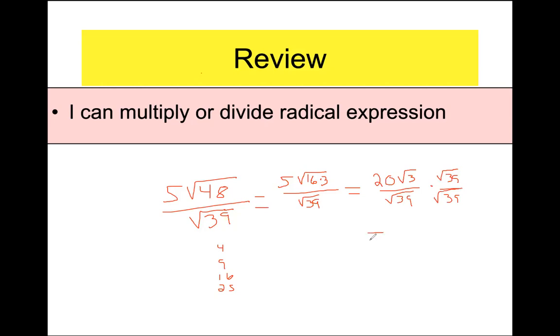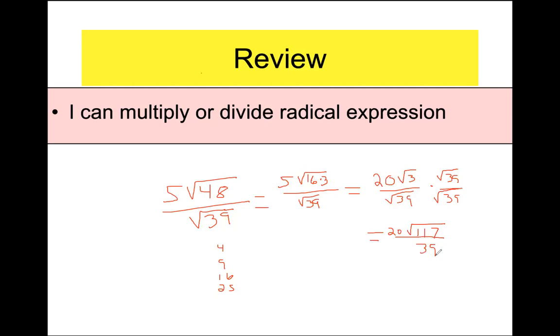All right, so let's see. I can't avoid it. On the top, what are we going to get? 3 times 39. 3 times 9 is 27. Carrying my 2. 3 times 3 is 9 plus 2 is 117. So I get 20 over, I know how the bottom ends. The square root of 39 times the square root of 39 is 39.